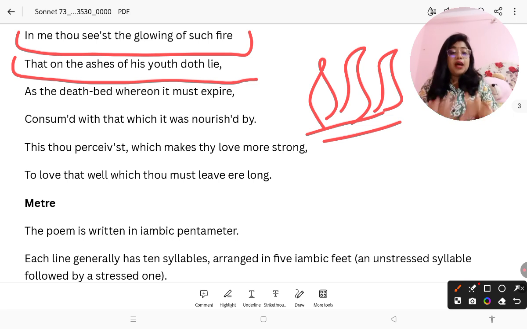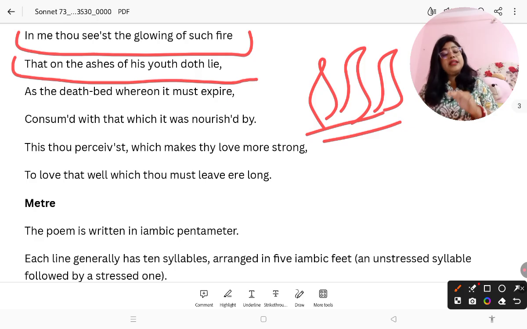Okay, so after the fire is extinguished, you can see the ashes, but in ashes also there is still fire. You can find the red light, or the reddishness. So in these glowing ashes, there is still fire. I mean, he is not dead now.